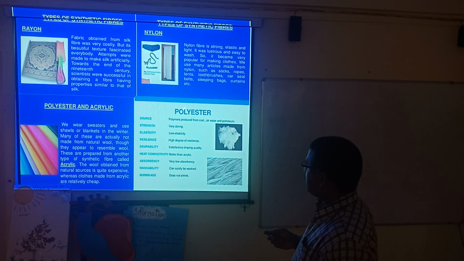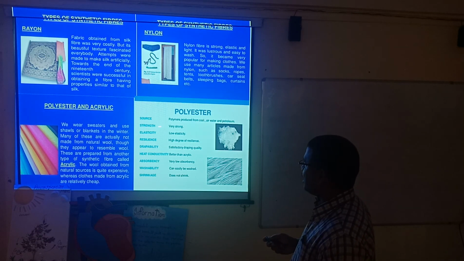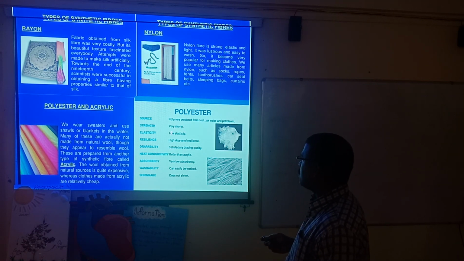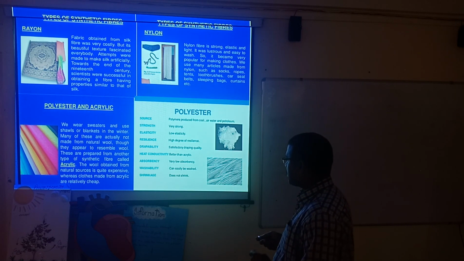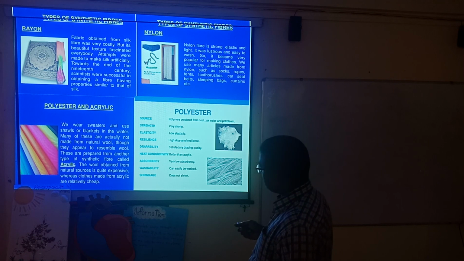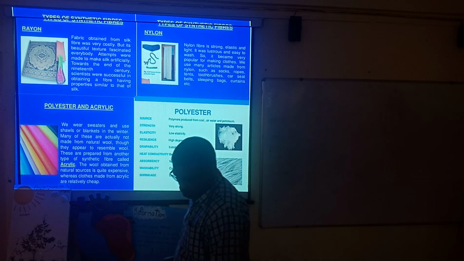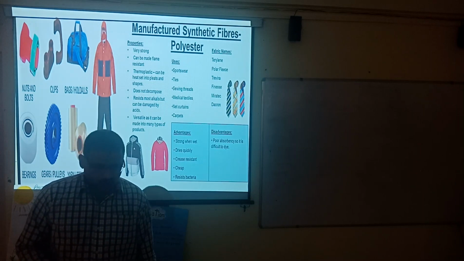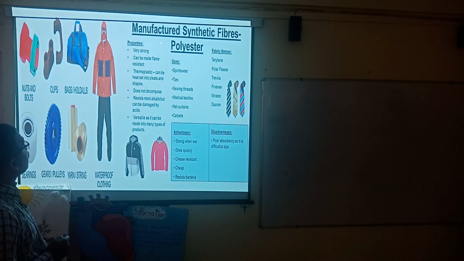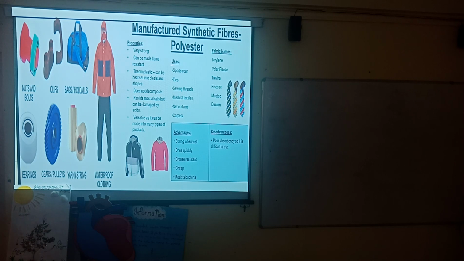Here is another kind of synthetic fiber, polyester. It is obtained from coal, water, air and petroleum. Polyester is very strong and elastic, and it cannot be stretched much. These qualities are written here; if you want to study, they can extend your knowledge. Here are manufactured synthetic fibers and some different kinds of cloth. You can go through all these examples.